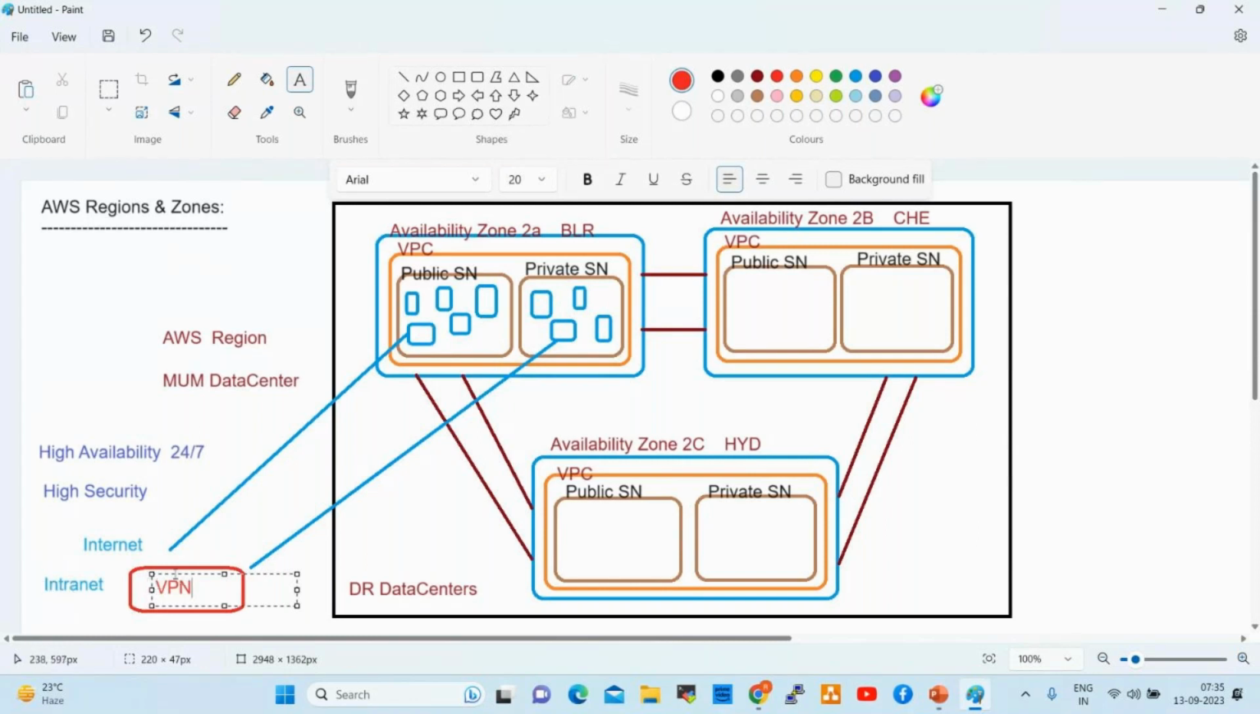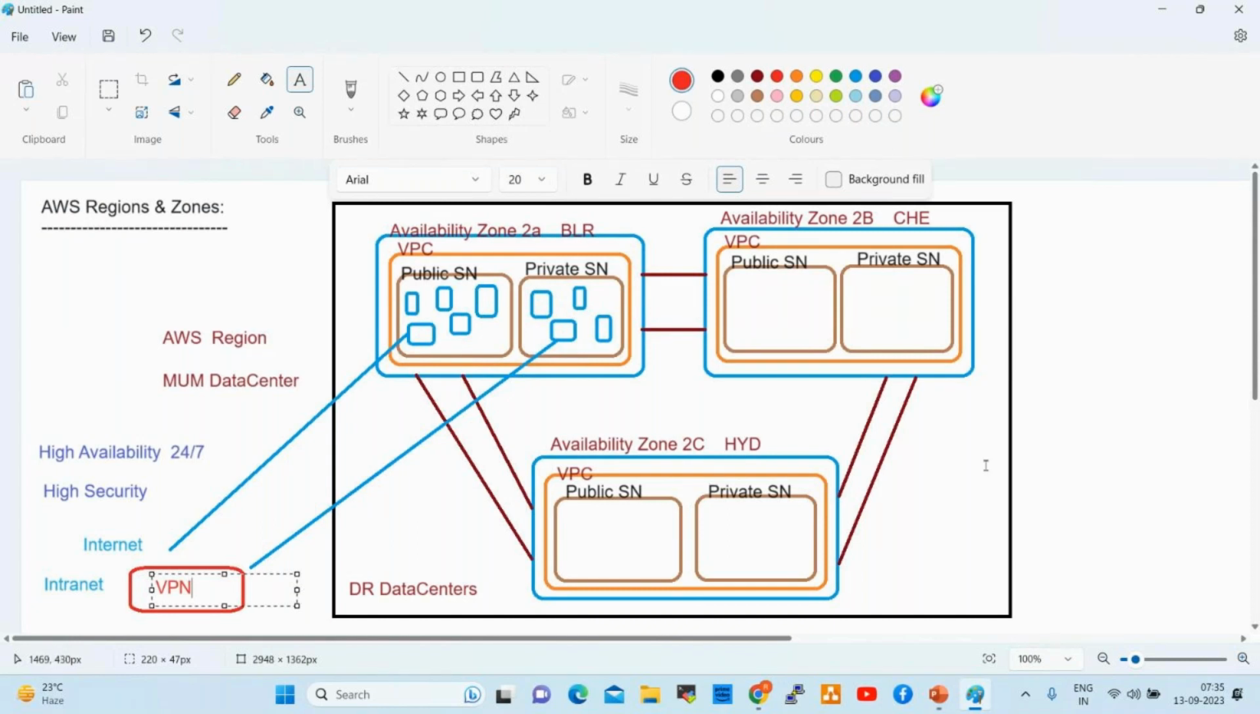VPN is simply a server, a security server. First we connect to the VPN server. The VPN will allow you to connect to your office network. If you want to connect to your private network, private applications, we cannot connect directly through the internet. We connect to the VPN, and the VPN will allow you to connect to your office network, your private network.